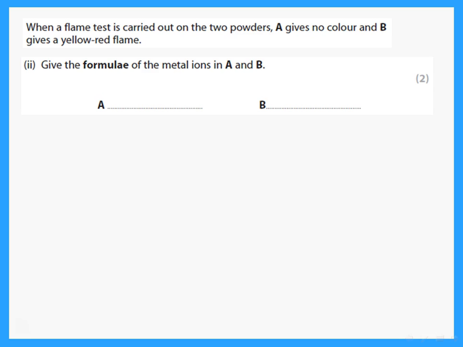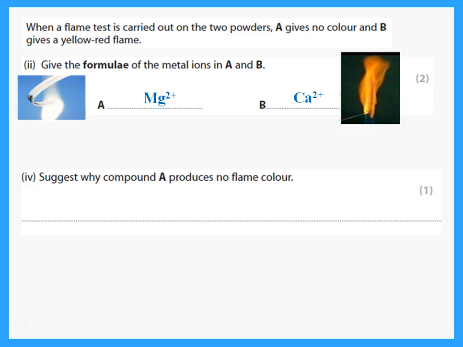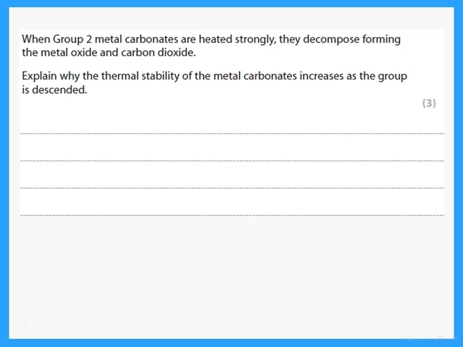So when we do this flame test, he says A gives no color. So what do you think is A? We said the one that gives no color is magnesium. Remember, he's talking about group 2. So this is magnesium that gives no color. B gives a yellow-red flame. Which one gives a yellow-red flame? Calcium. Okay? So why does compound A produce no flame? We said, why is it that magnesium does not produce a flame? This is because the emitted radiation is not in the visible region of the spectrum.